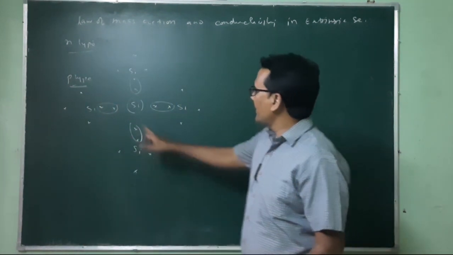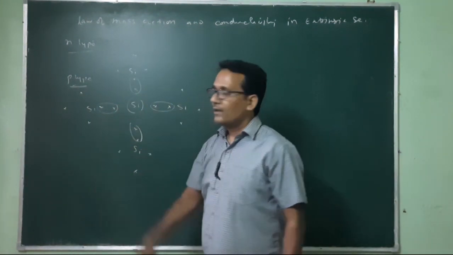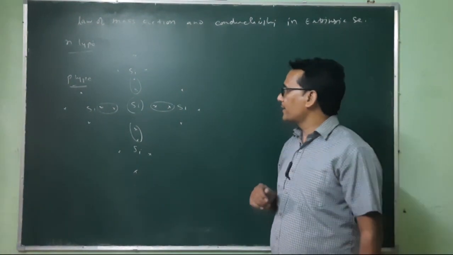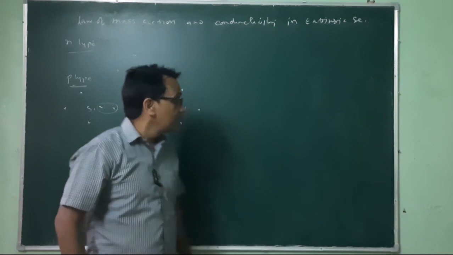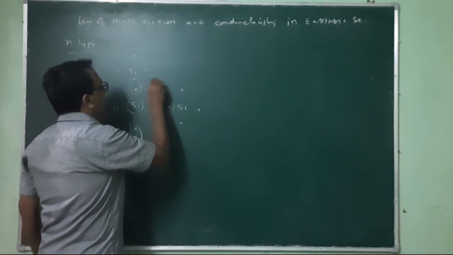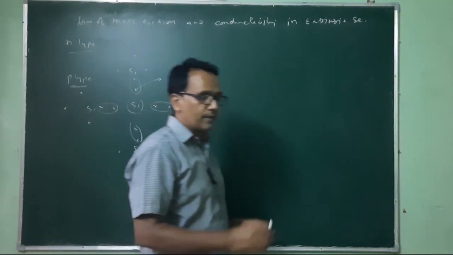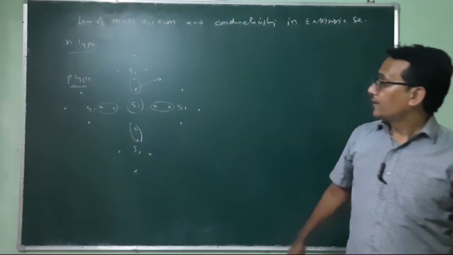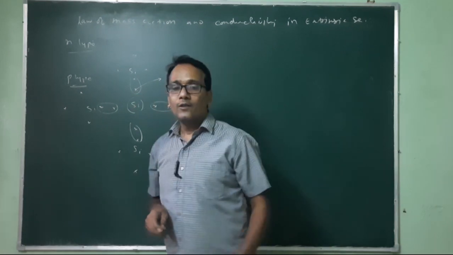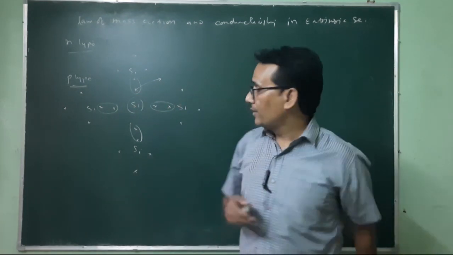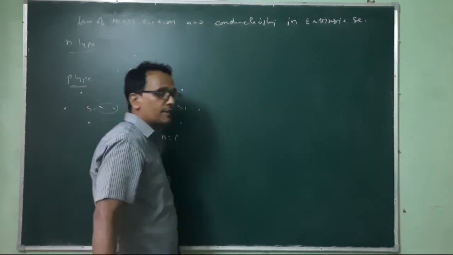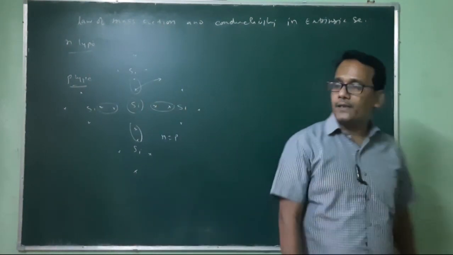So one silicon atom is connected with 4 neighboring silicon atoms by covalent bond, and this is the pure type semiconductor. With thermal excitation, any of these electrons is released from the bond, the bond is broken, the electron is free, and one vacancy is created here. That's why the total number of holes and the total number of electrons are equal in intrinsic type semiconductor.